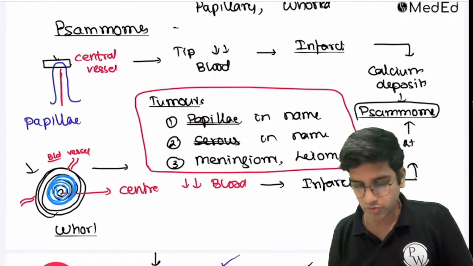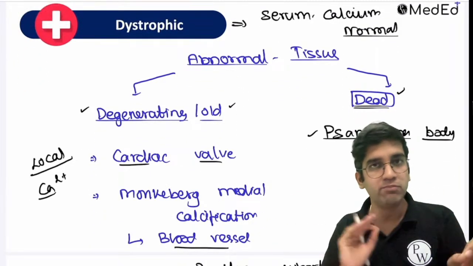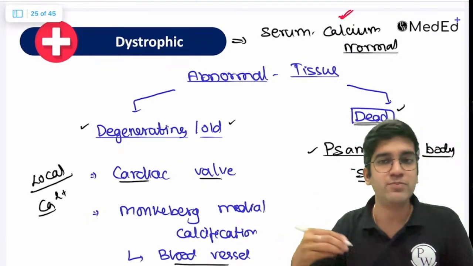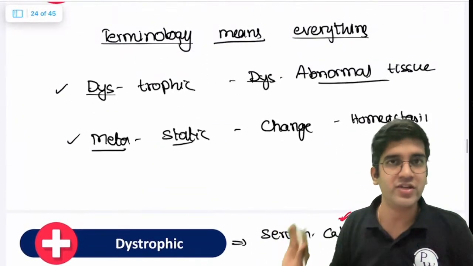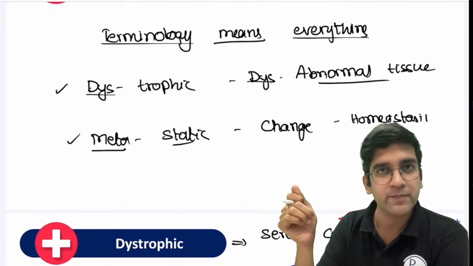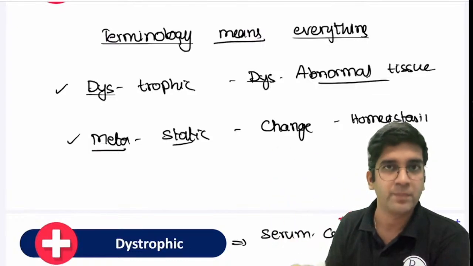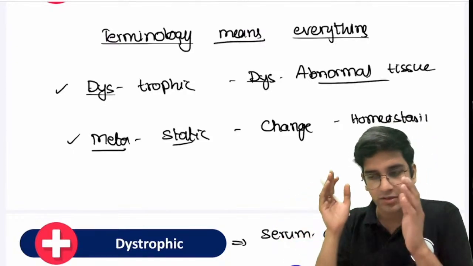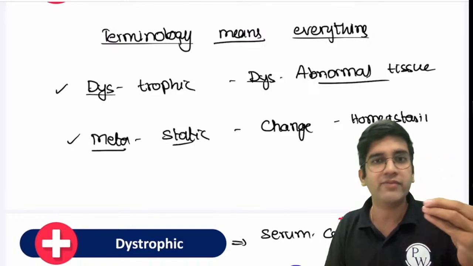So we know dystrophic calcification also, right? Dystrophic means dead tissue or degenerated tissue, old tissue. In both, the only thing is local calcium is going to be elevated, and obviously serum calcium level is absolutely normal because there's no change in homeostasis, right? So to revise this, just read them, that's enough. The good thing about Robbins in medicine is that when I know the etiology, I tell this is the etiology, this is the pathogenesis. If I don't know the pathogenesis, I say it is idiopathic. If it's idiopathic, memorize. If I know something, don't worry. You can extrapolate normally. If you connect one by one, you will never forget it, right?